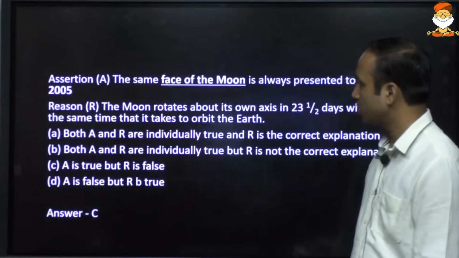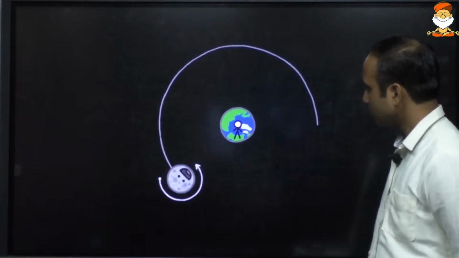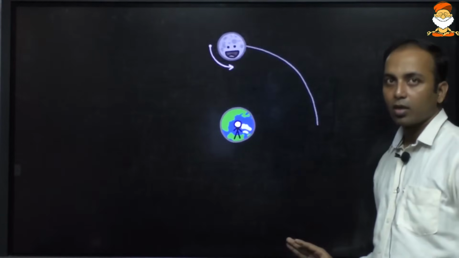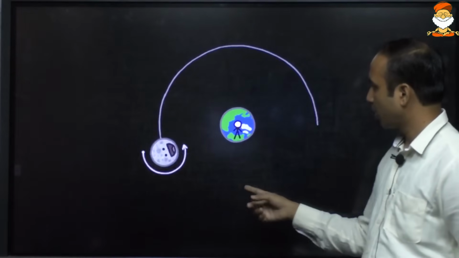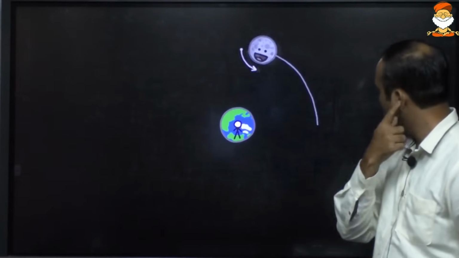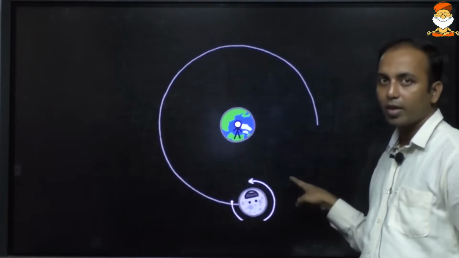Now let us focus on this part. Here I have taken the revolution of the Earth and Moon. What I am trying to explain is just to see the rotation and revolution of the Moon. Focus only on the rotation. First, focus on revolution. The Moon is revolving around the Earth.